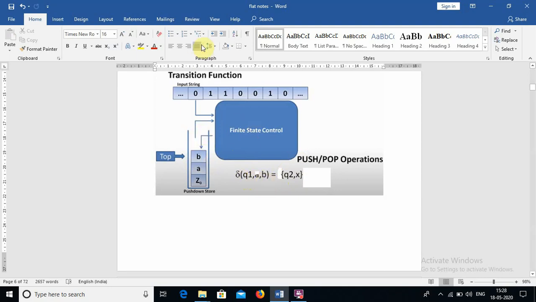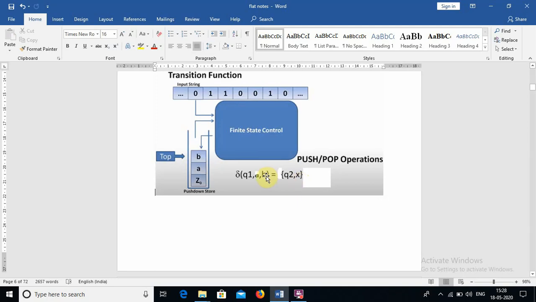So let's see the transition function. Here we have input symbol 0 and we have a stack variable b. Now we are at q1. If you see the transition function like this, a triplet, a state, an input symbol, and the stack variable which is already there in the stack, what will happen? We can transition to q2, the new state, and x means the new variable to be pushed.